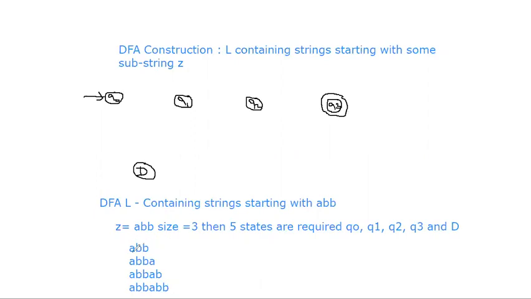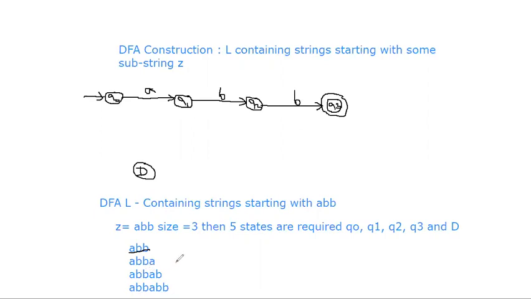Then what is the first string now? The first string is ABB. Now take the ABB transition and show that ABB is accepted, because through ABB you are supposed to reach the acceptance state. The symbol on this first transition is A, then B, and B. So by using ABB, we can reach the acceptance state. So ABB is accepted.